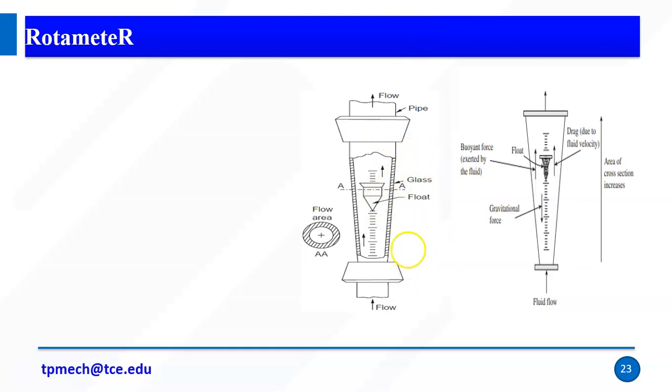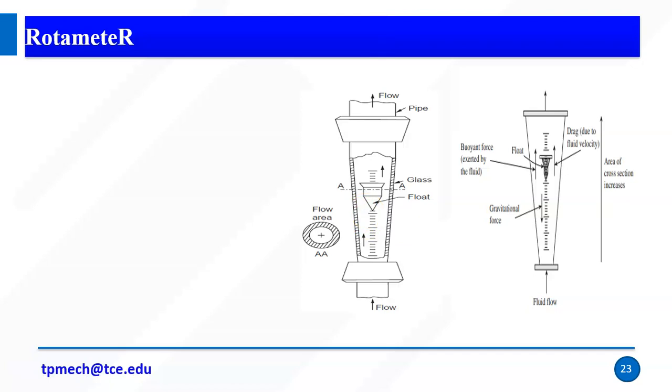So the float. For example, in your vertical flow measurement, if the float density is greater or very low, then the float will go up or down accordingly, so we design it like that, right? So the float and then the glass tube is based on our requirement. Based on how far and which level we measure, I can choose.